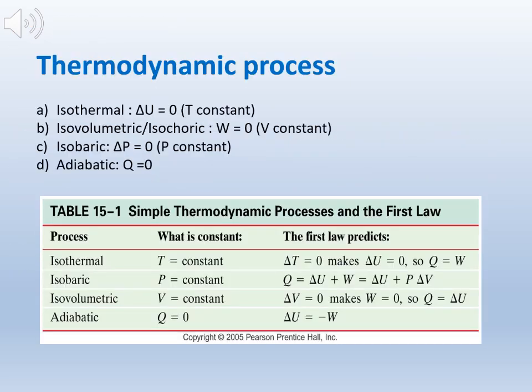Thermodynamic processes describe how a system's state changes due to interactions involving heat, work, and internal energy. These processes are fundamental in understanding how energy is transferred and transformed in physical systems. Here are the main types of thermodynamic processes: isothermal, where temperature is constant; isobaric, where pressure is constant; isovolumetric or isochoric, where volume is constant; and lastly adiabatic, where there is no heat transfer.